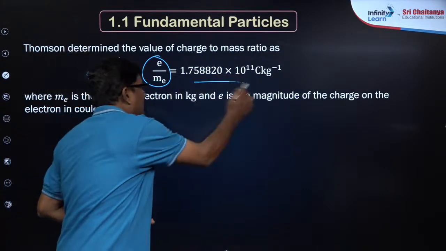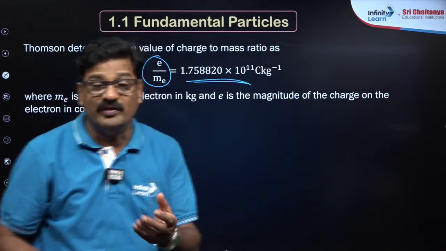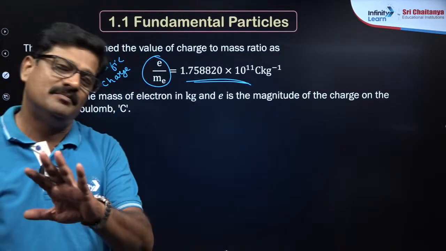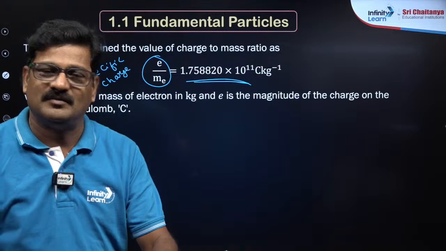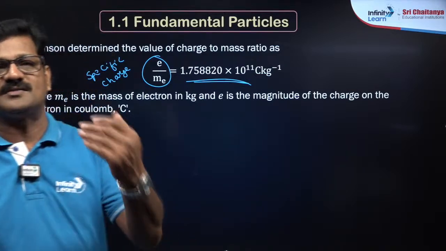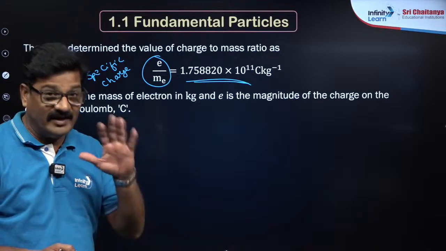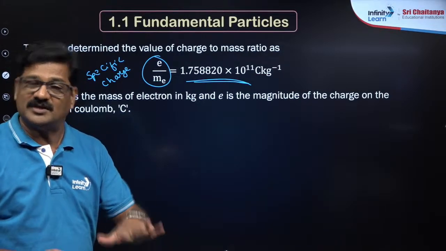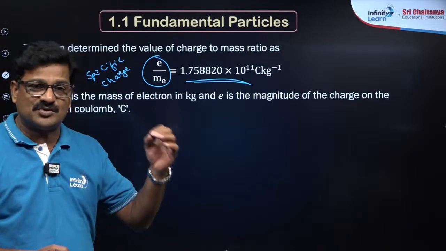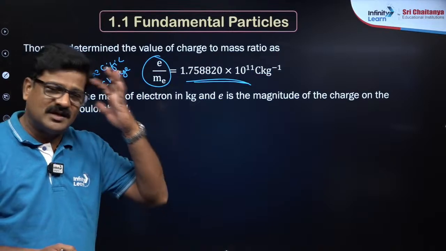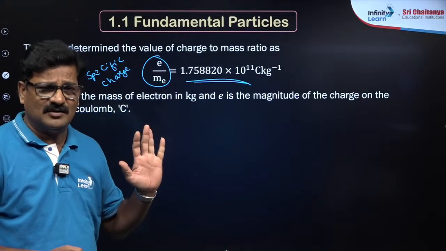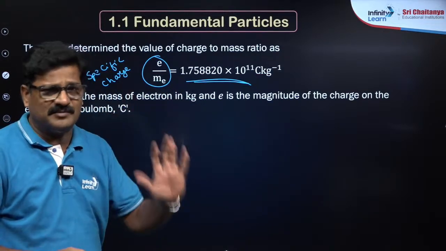Okay, I have a question: do we have to memorize this value? Not at all, because these constant values are not required according to NDA guidelines. I am telling you, it will be given in the exam. Planck's constant you have to remember. Okay, the velocity of light you have to remember.